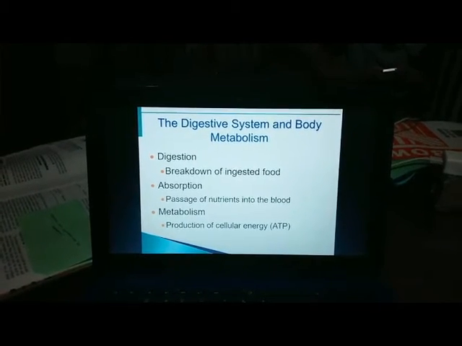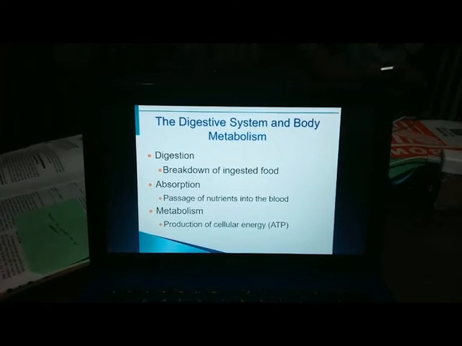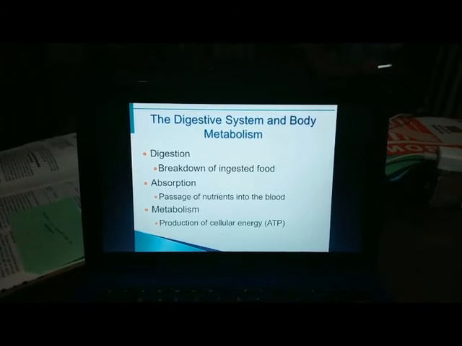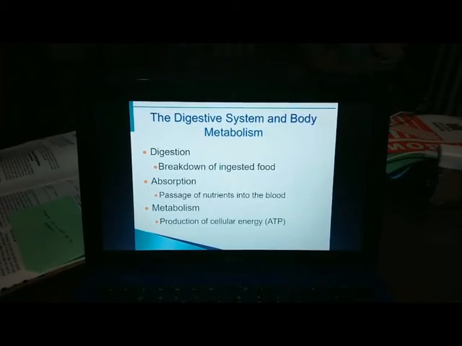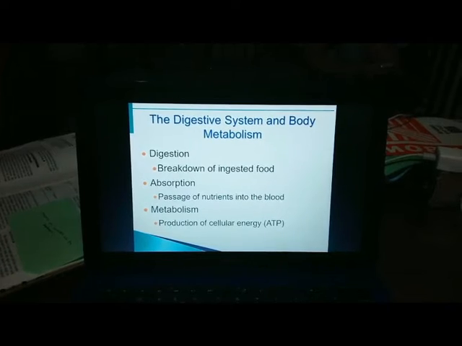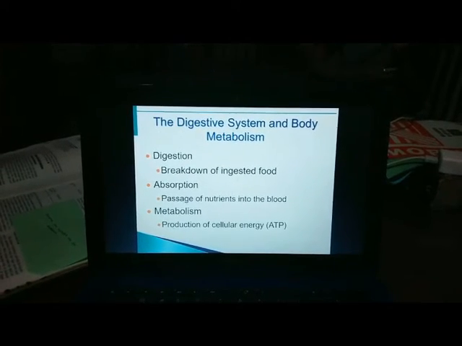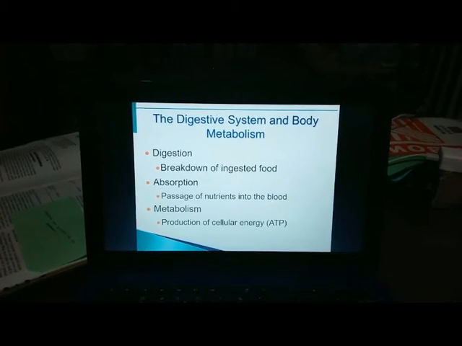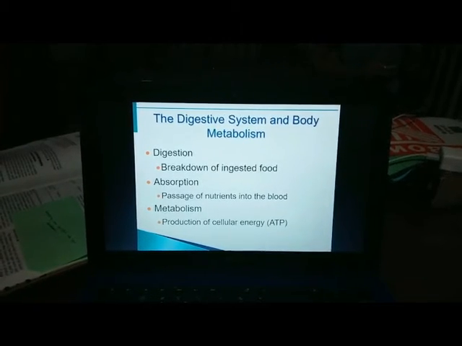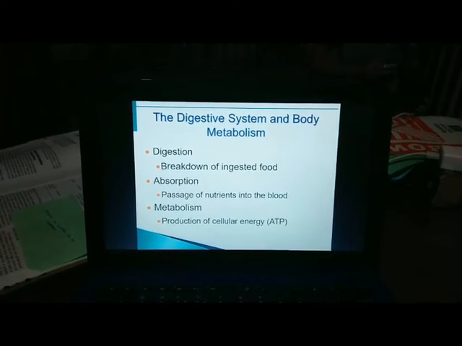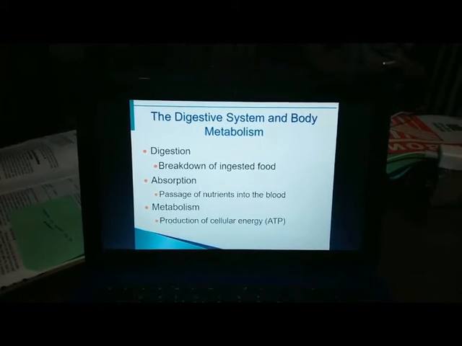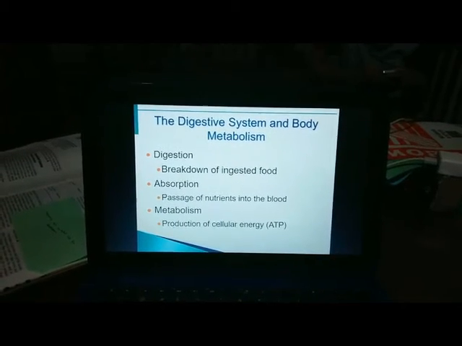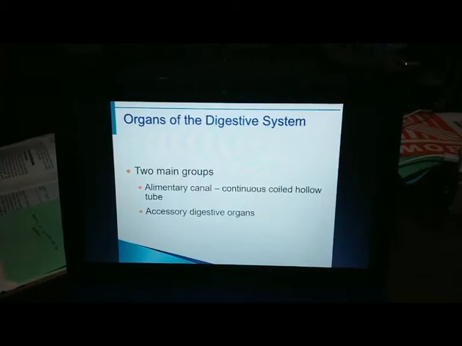Next is metabolism. It is the production of cellular energy or ATP. It is the process of transforming substances into energy or materials that the body can use or store by means of anabolism or catabolism. Anabolism is the energy-requiring building phase of metabolism, in which simpler substances are combined to form complex substances, while catabolism means the process in which living cells break down substances into simpler substances.